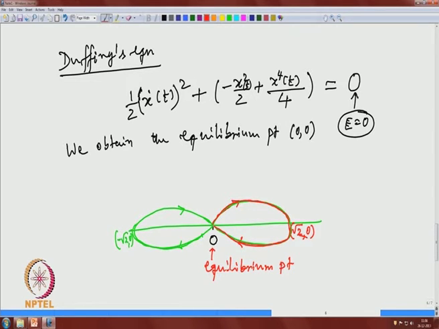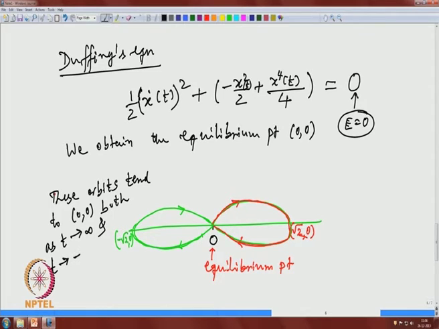Both these orbits have this special property. These two orbits tend to the equilibrium point 0, 0 both as t tends to infinity and t tends to minus infinity.